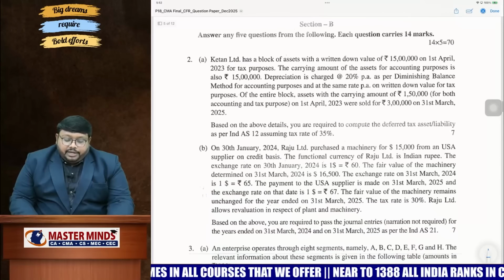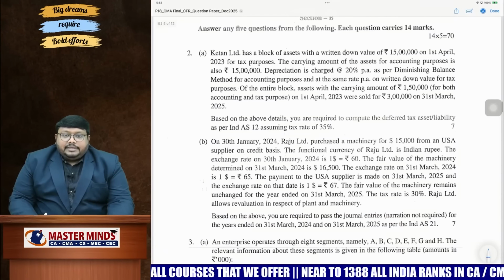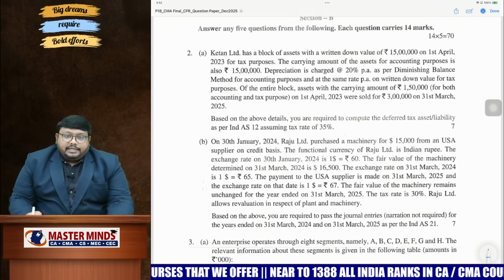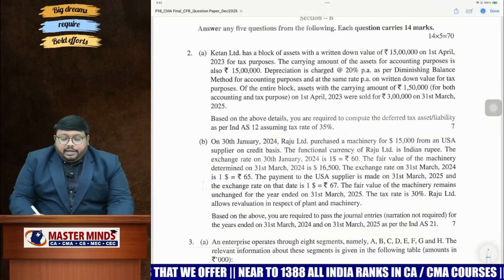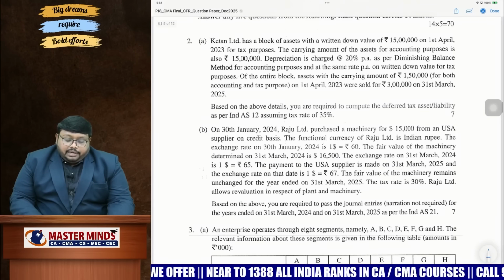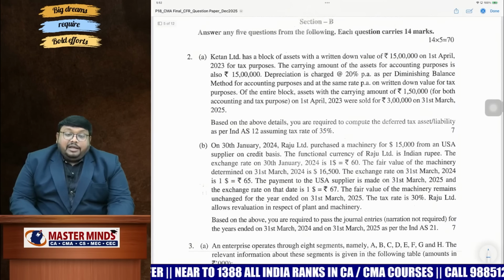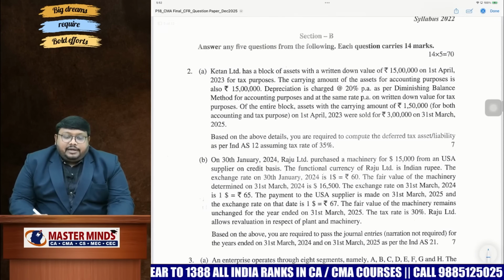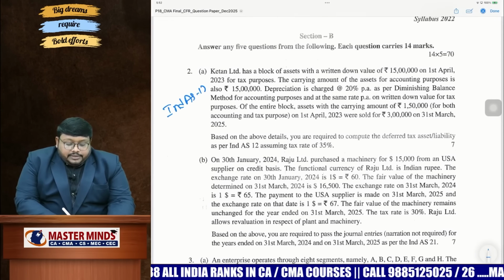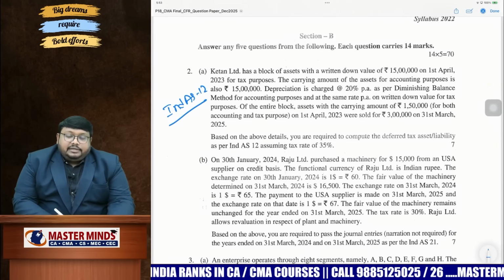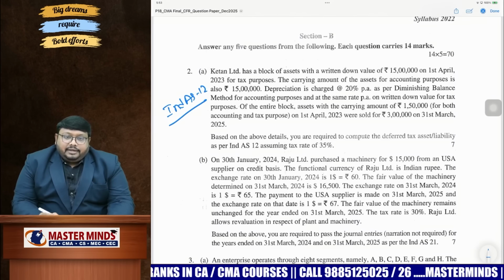That's all about 15 MCQs, and they were very easy, and the first two things only they are asking from CMA intermediate. Well, coming to descriptive part. The first question, for the first time they are asking direct question from Ind AS 12. So Ind AS 12, and this question directly given from CA inter values.